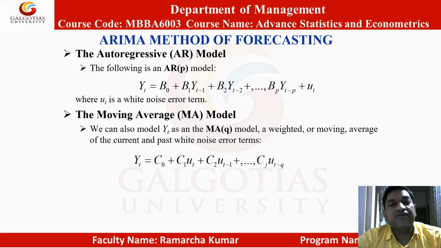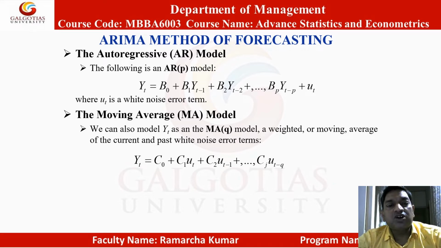So Yt is a function of Yt minus 1, Yt minus 2 till Yt minus p. This can be written as Yt is equal to B naught plus B1 times Yt minus 1 plus B2 times Yt minus 2 plus B3 times Yt minus 3 till Bp times Yt minus p plus Ut, where Ut is a white noise error term.